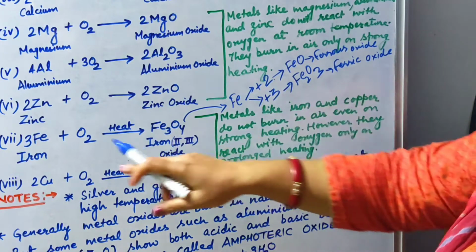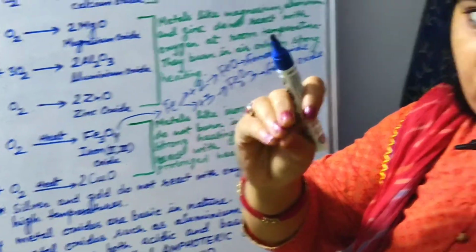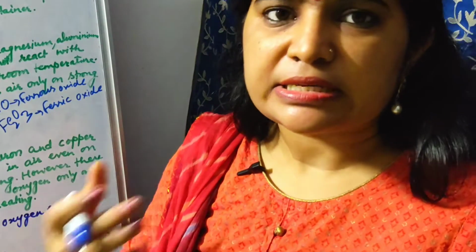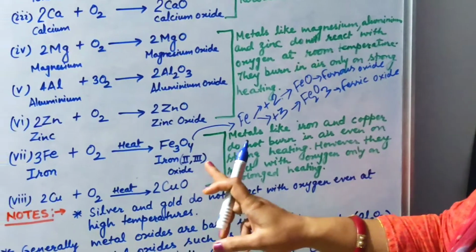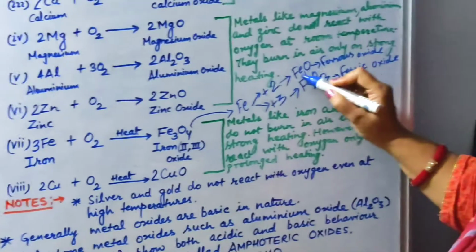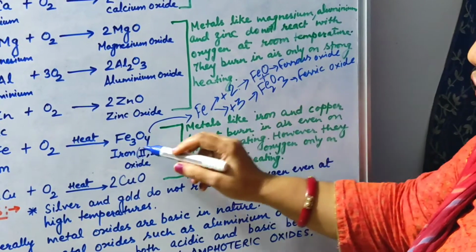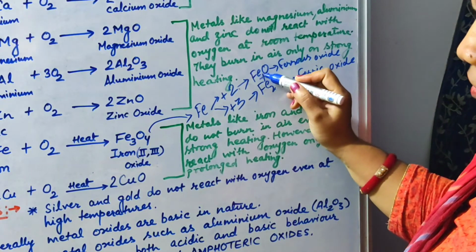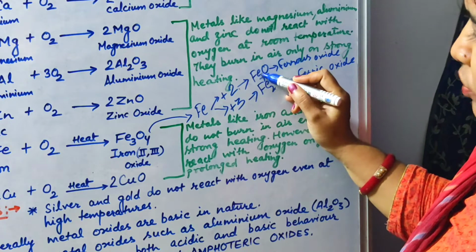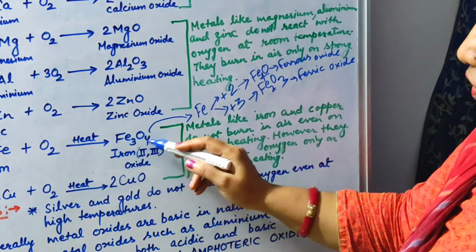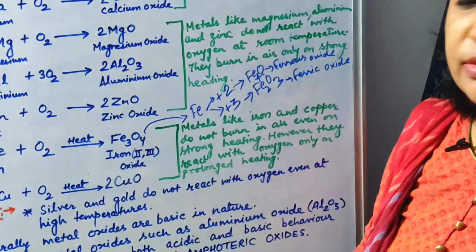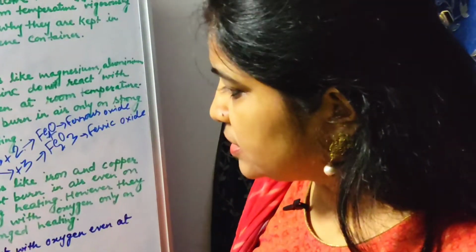Whenever you heat the powder of iron, when strong heating is done, it tends to form this iron oxide. How does it form? When these two oxides are added, Fe3O4 is formed. See, two irons are there; when these 2 add up with this 1, it has the formula Fe3O4 because 4 oxygens are there. So this is how it is formed here. I hope you have understood this.